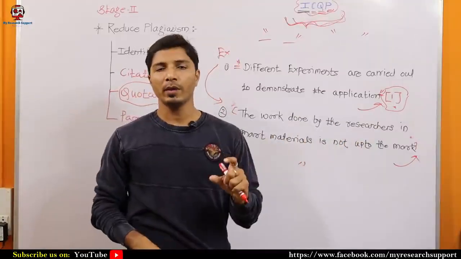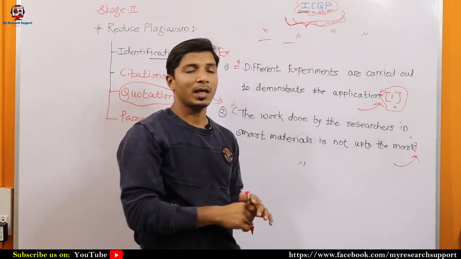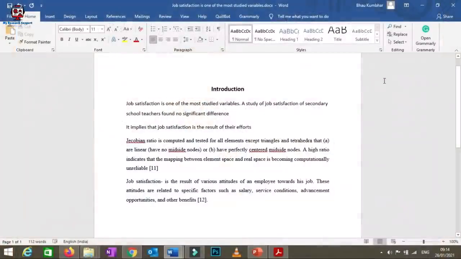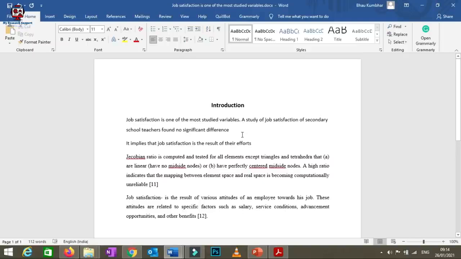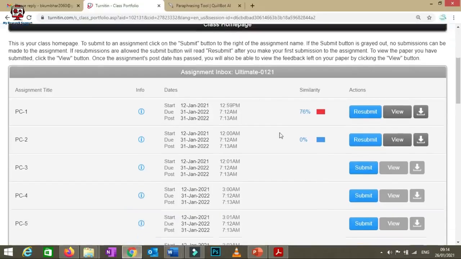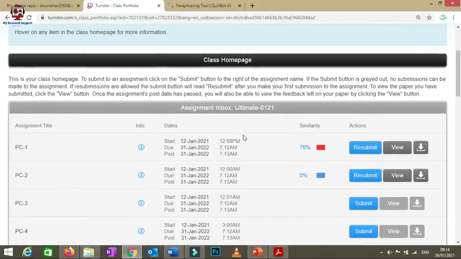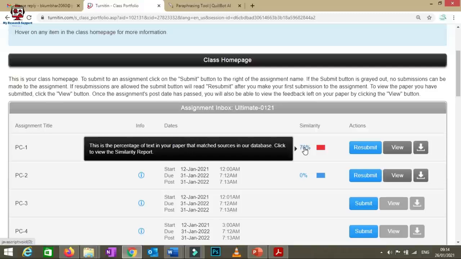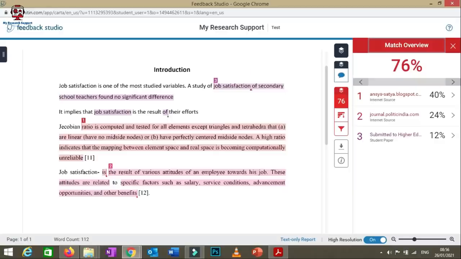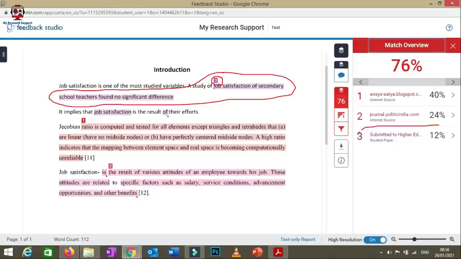And now we will take one document, apply all these 4 steps, and you will see how the plagiarism percentage is reduced. So here we will be considering this document. This is a very short document, and I have checked the plagiarism or similarity index for this document in Turnitin software, as you can see here, and I found that the similarity index is 76%. I would like to show you the report as well. Here, as you can see, this highlighted text, so we will consider this first line, where it is showing that this text has been copied from source number 3, which is indicated here.